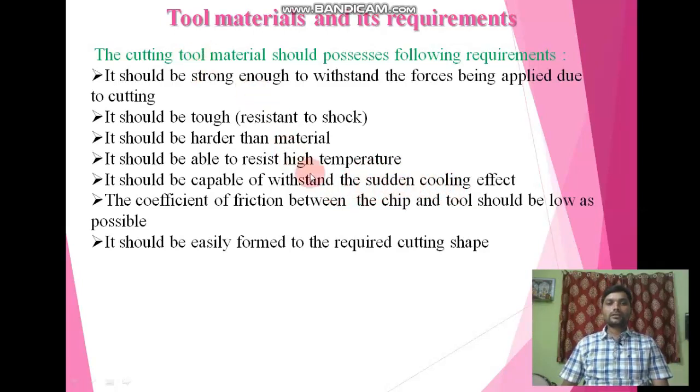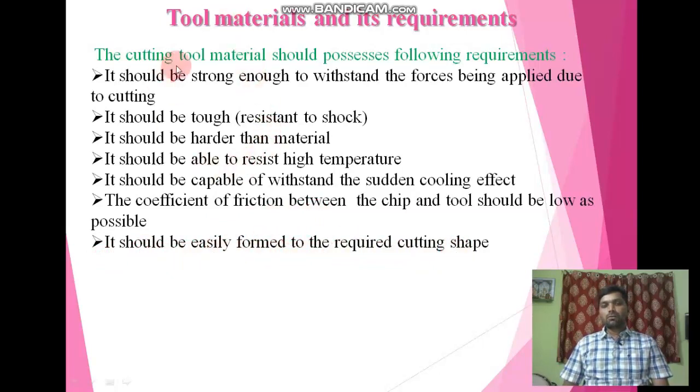So the tool material should be capable of withstanding the sudden cooling effect, or it should not change its properties due to cooling. Next, the coefficient of friction between the chip and tool should be as low as possible. This is a very important property, for getting a better finish of the component. And the last one is that it should be easily formed to the required cutting shape.